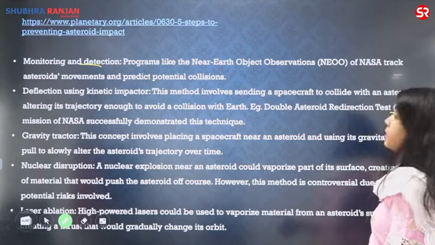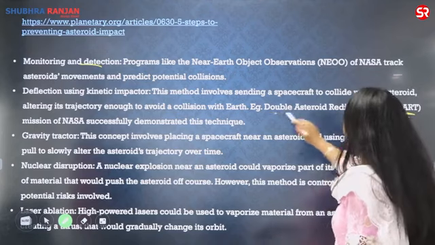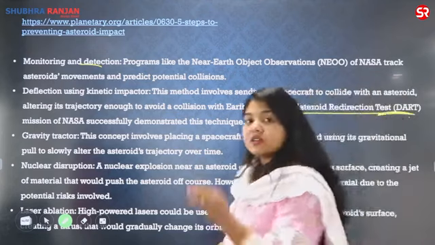कौन सा था इसका एग्जाम्पल? डार्ट मिशन. So the DART mission was the Double Asteroid Redirection Test, which is a kinetic impactor.